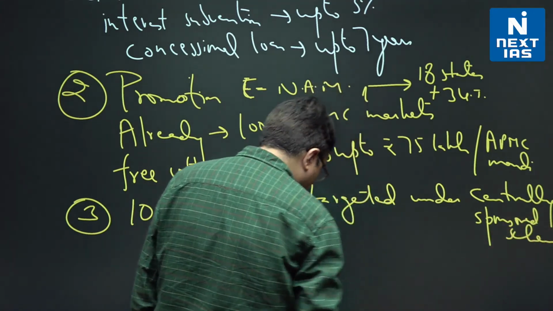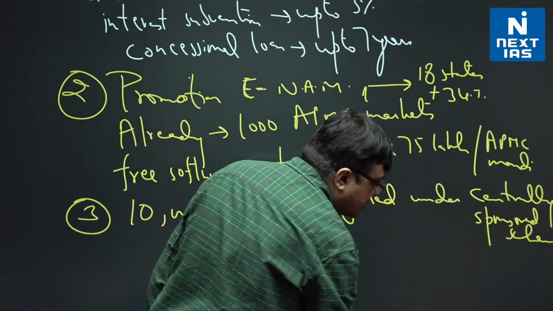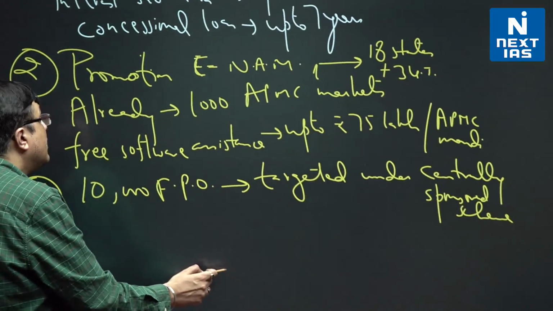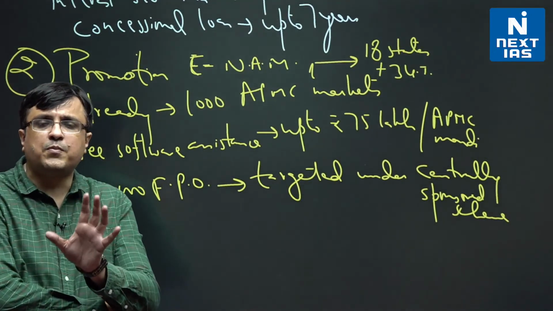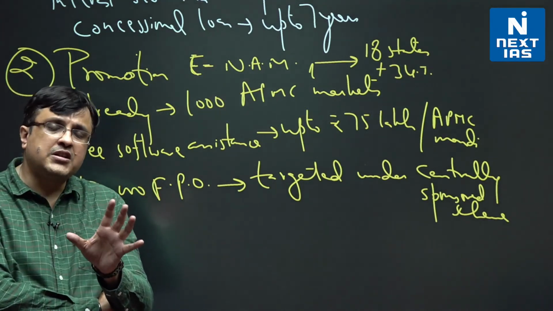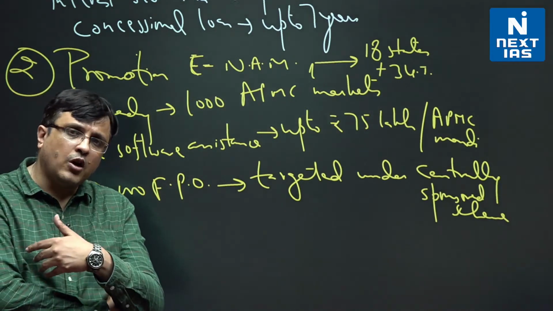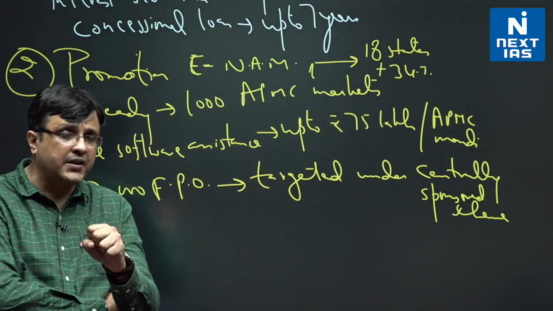In case it comes to your mind, what are these farmer producer organizations? They are nothing but incorporated bodies, registered bodies, which are playing a role of combining the small farmers and the marginal farmers, bringing them together.